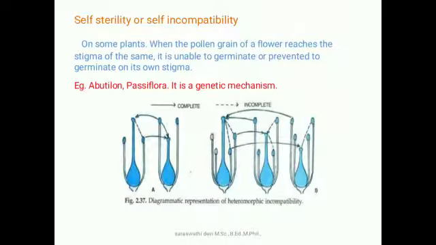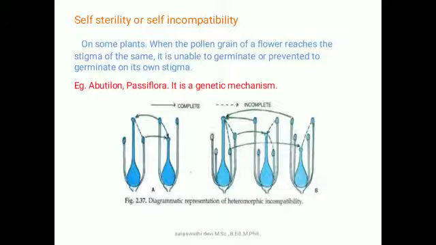Self-sterility or self-incompatibility. In some plants, when the pollen grains of a flower reach the stigma of the same flower, they are unable to germinate or are prevented from germinating on their own stigma. Examples: Abutilon or Passiflora. It is a genetic mechanism.